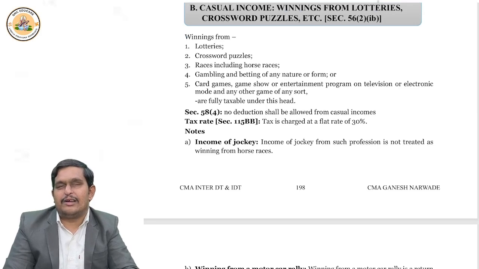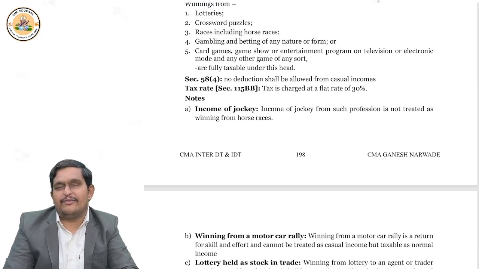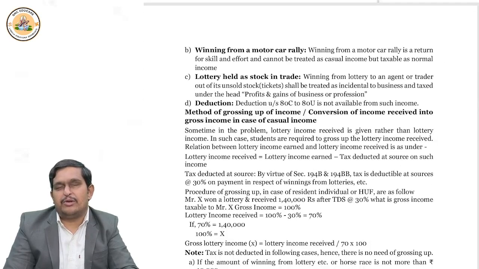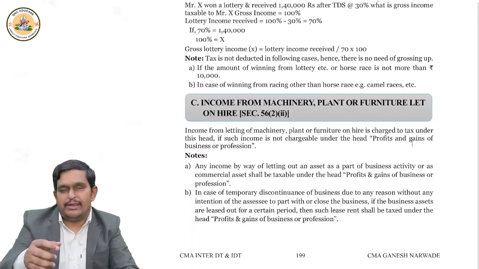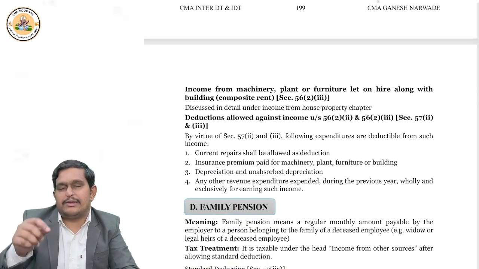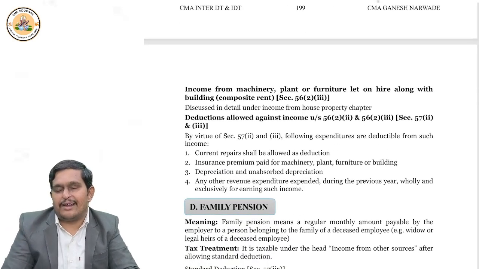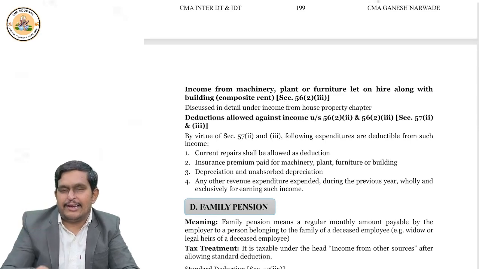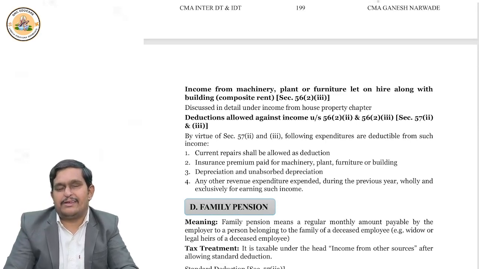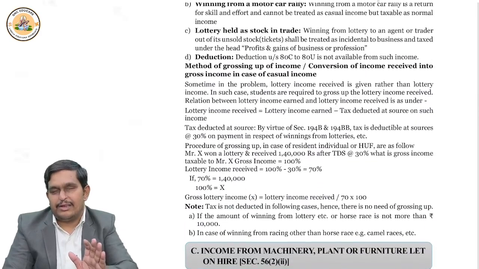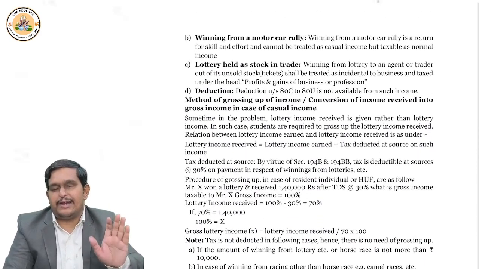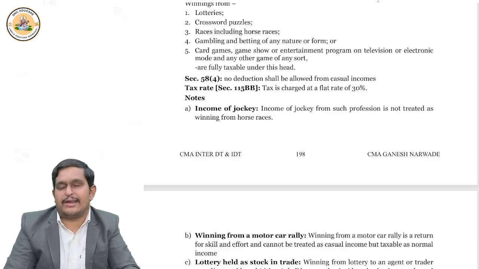This way you should remember. Later on, if the employee's share is deposited with the provident fund trust, then definitely deduction can be claimed. But first, it is treated as income. If it is treated as income under PGBP, great. Otherwise, it can be treated under other sources.